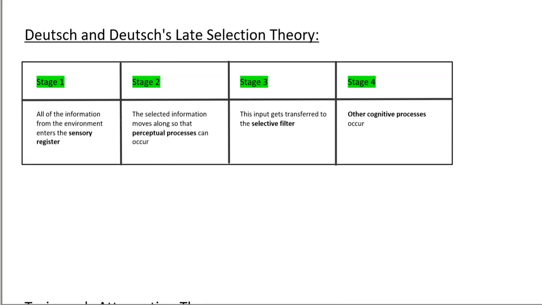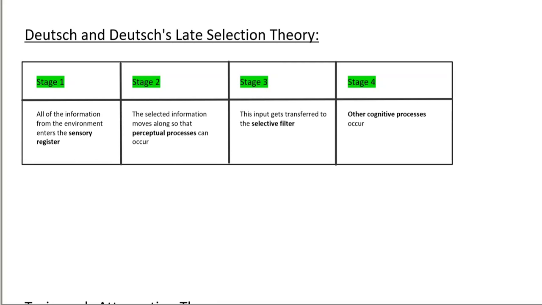Now, this has four stages as well, and stage one and stage four are the exact same. However, there's one major difference. Stage two and stage three are totally switched around. So, stage one would be the sensory register, stage two would be perceptual processes, stage three would be the selective filter, and stage four would be the other cognitive processes.